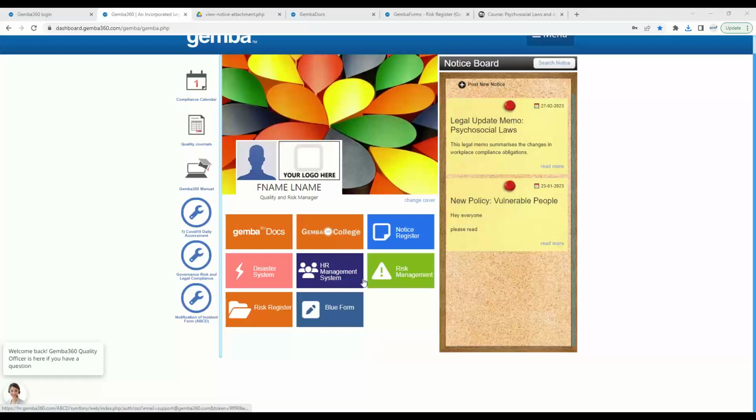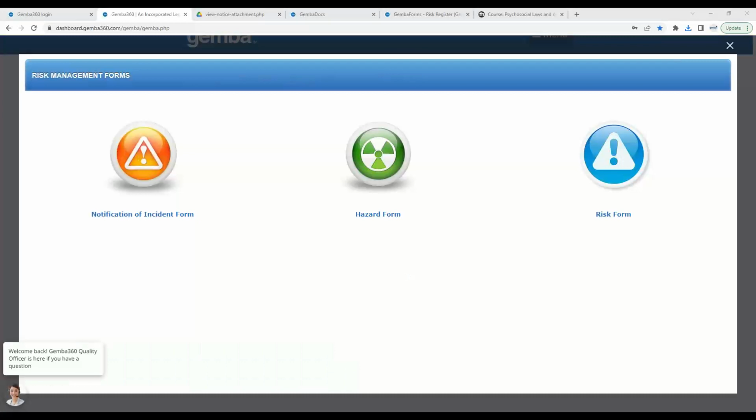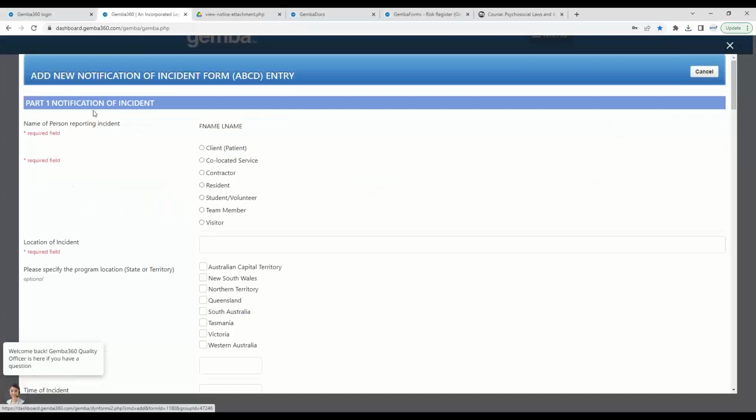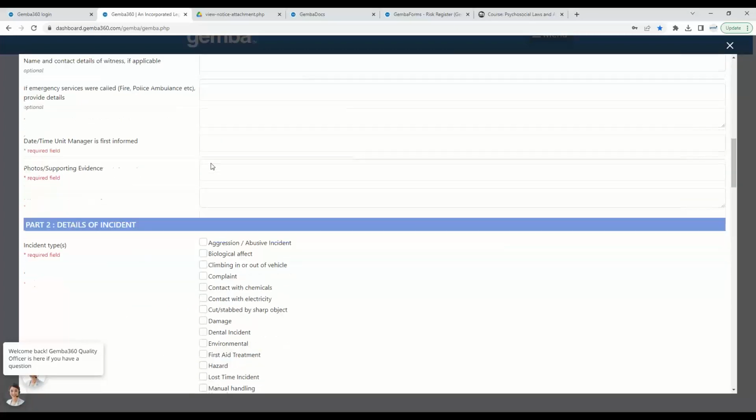Now, there are two forms that we have here. The first is the risk management section. And this is used, if you remember, for staff or personnel that are reporting an incident. So with that, simply click on the incident reporting button or the notification of incident reporting button. You can view the template that we've got on here as well.